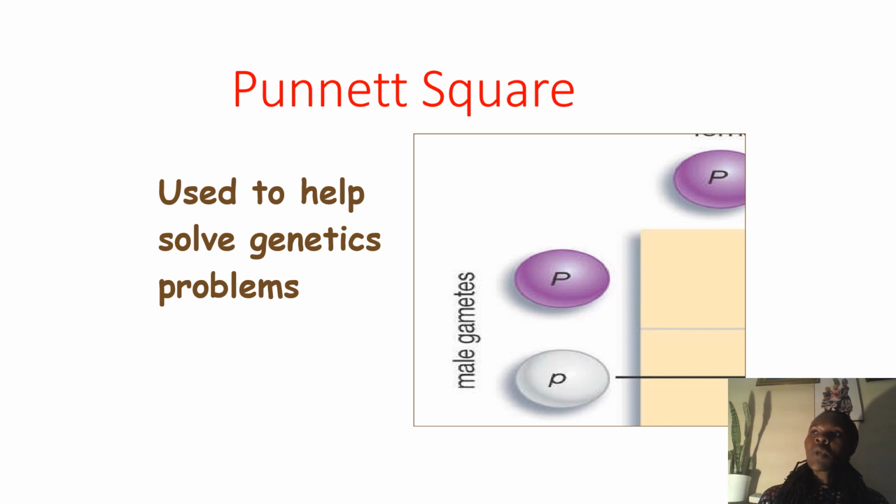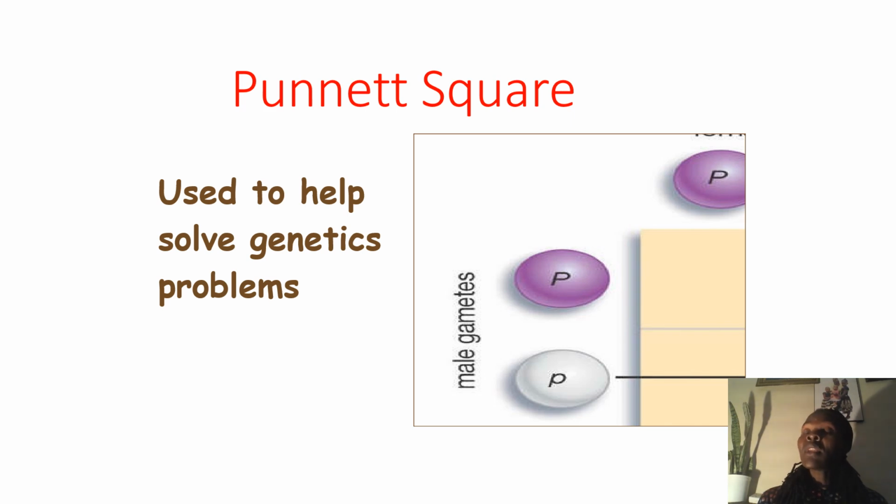For us to understand genetics or hereditary science, we'll use a Punnett square. A Punnett square is going to help us solve all the problems in genetics, be it the monohybrid cross, the dihybrid cross, or population genetics, where you ask about calculating the phenotypic, allele and genotypic frequencies.